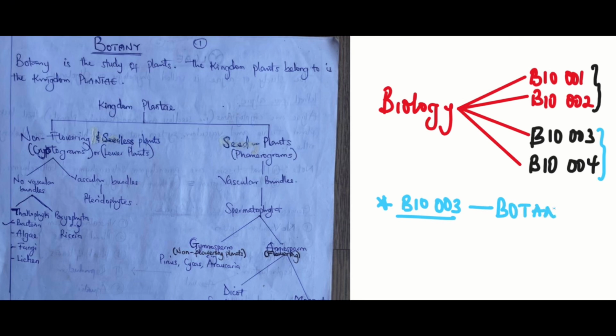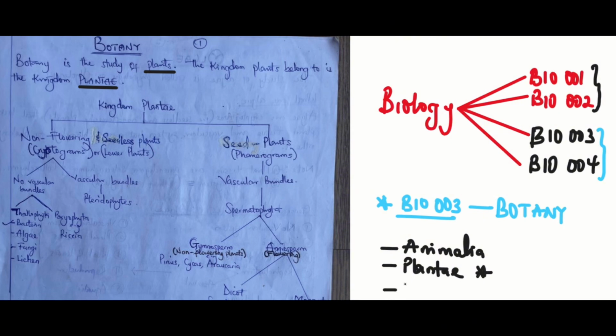So, what is botany? Botany is the study of plants, which means that as far as this course is concerned, we'll be talking basically about plants. But plants belong to a particular kingdom called Kingdom Plantae. We have several kingdoms as far as organisms in biology are concerned. Basically, we have about five kingdoms. The first is the Kingdom Animalia. The next is the Kingdom Plantae, which is what we're dealing with now, the study of plants.